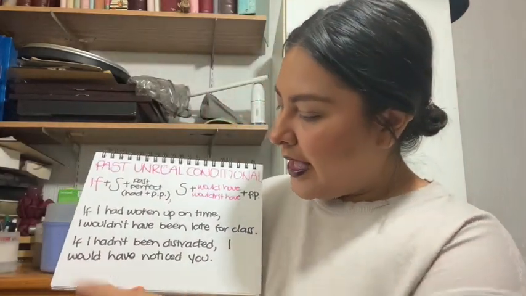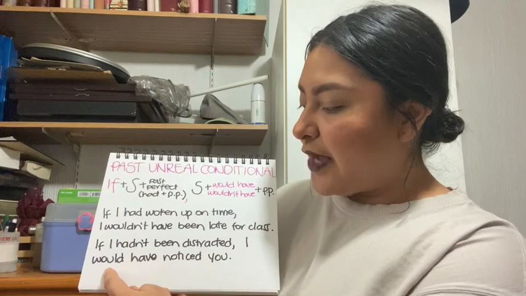Okay, let's look at the second example. If I hadn't been distracted, I would have noticed you. So maybe yesterday I was walking on the street and I was on my phone, of course, not looking up, and maybe a friend passed by and she tried to say hello, but I didn't see her, and then she got mad. And so I tell her, if I hadn't been distracted, I would have noticed you.